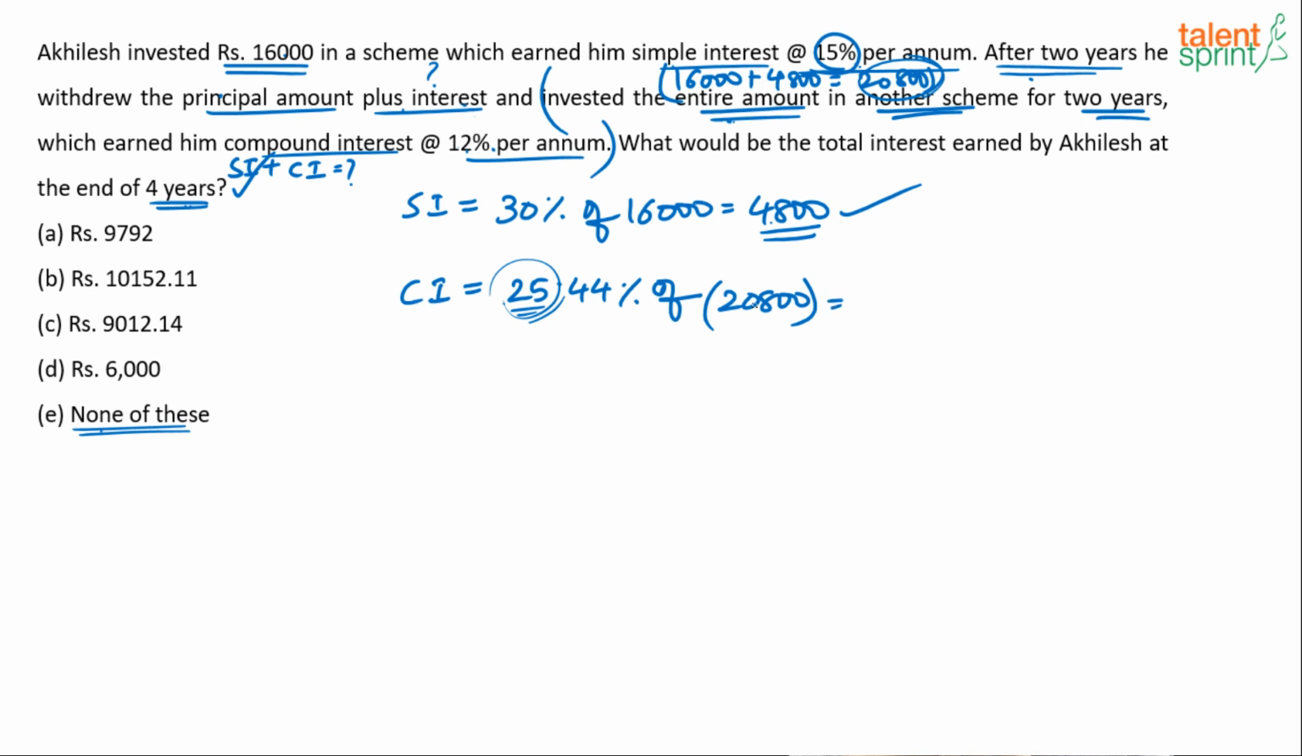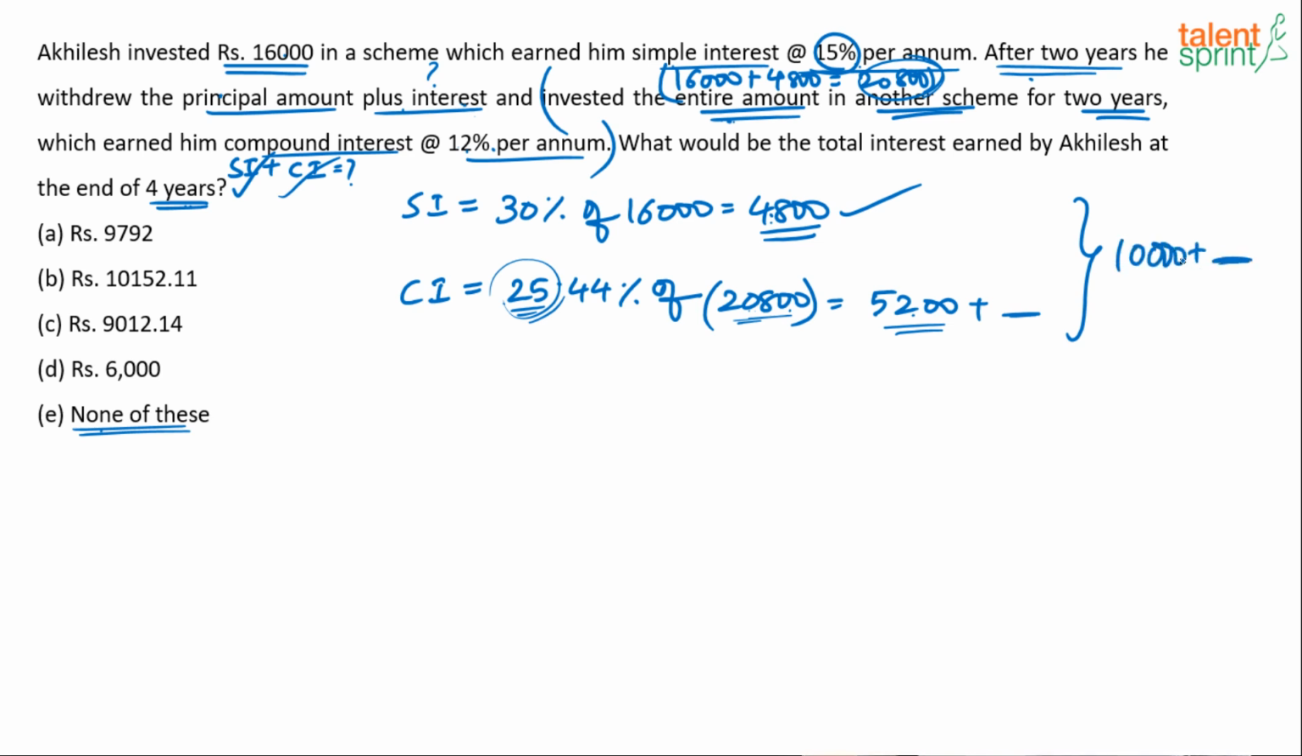25% of what? 20,800. See, what is 25%? 1/4, right? 1/4 of 20,800 will be 5,200. Yes or no? 25% of 20,800 is 5,000 plus 200. 5,200. 25.44 will be 5,200 plus something. Anyway, what do I want? I want the total value, SI plus CI. So SI plus CI is going to be what? 4,800 plus 5,200. That is 10,000. 10,000 plus something.